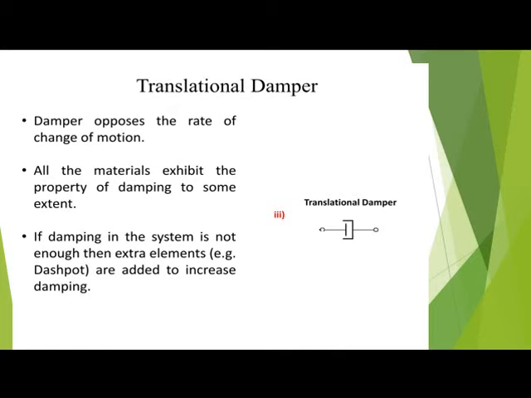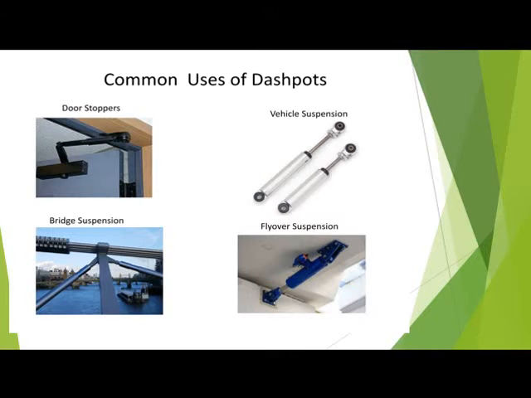Then there is the translation damper. The damper opposes the rate of change of motion. It is almost a definition, and all materials exhibit the property of damping to some extent. This is the translation damper, and this is not always enough, so extra damping is needed. For example, a dashpot is added to increase damping. I will show this in the next slide, the dampers in common use as dashpots.